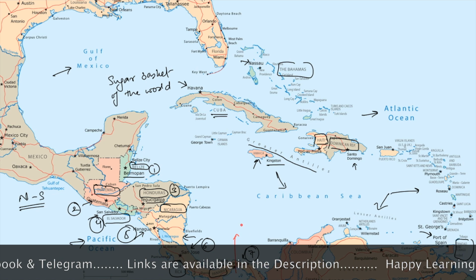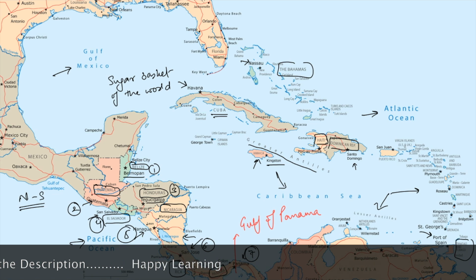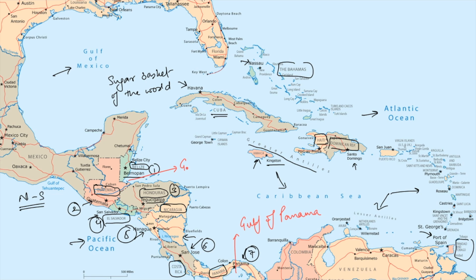Right, so this is the Gulf of Panama. And very interestingly, this Gulf is known as the Gulf of Mosquitoes. This is the Gulf of Honduras. And this is the Gulf of Tehuantepec. And this channel between Mexico and Cuba is known as the Yucatan Channel. Right, so this was the mapping of the important aspects of Caribbean Islands and Central America.